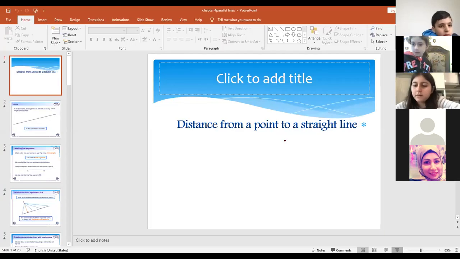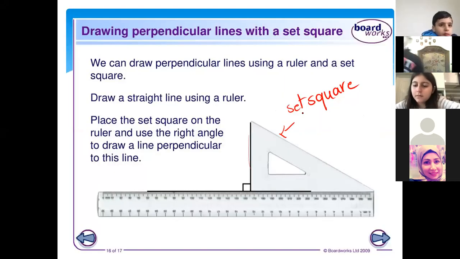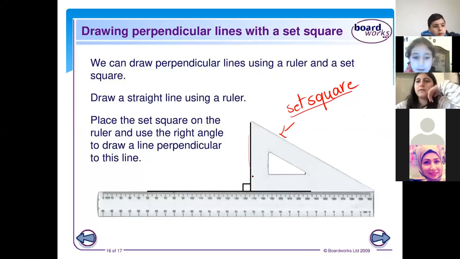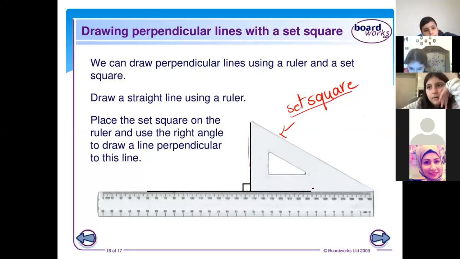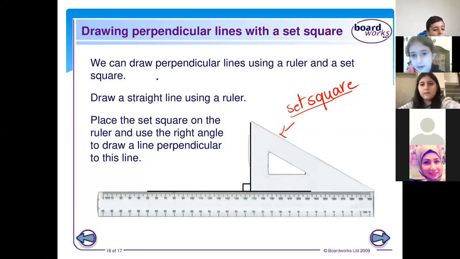Okay. So this is the set square ruler. We use it in order to draw a perpendicular line. So we can draw perpendicular lines using a set square ruler. We place the set square and then we use the right angle to draw the perpendicular line.